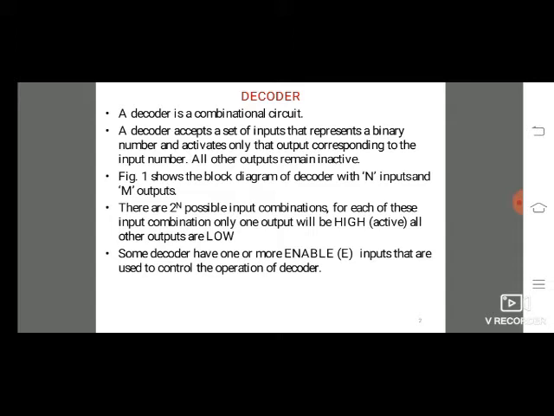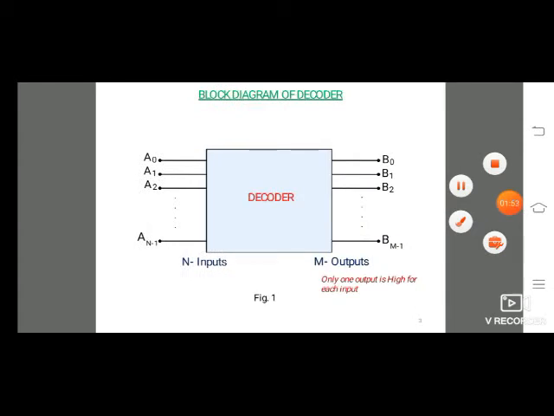In a decoder, it has n inputs and 2 power n possible outputs. Each decoder has an enable input also. So you have to observe, this is the decoder block diagram. Here n number of inputs and m number of outputs.